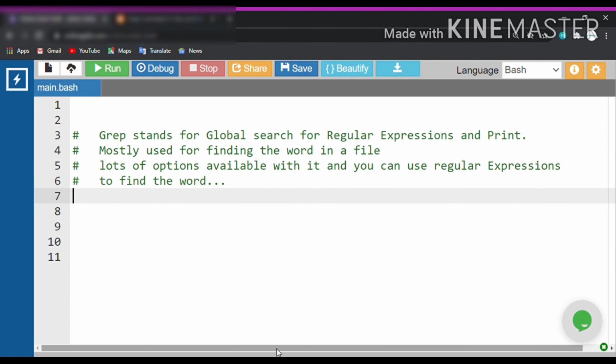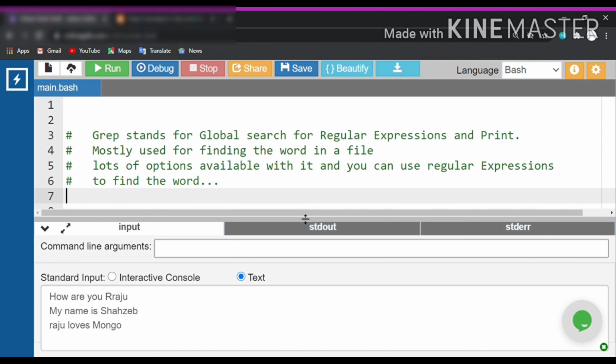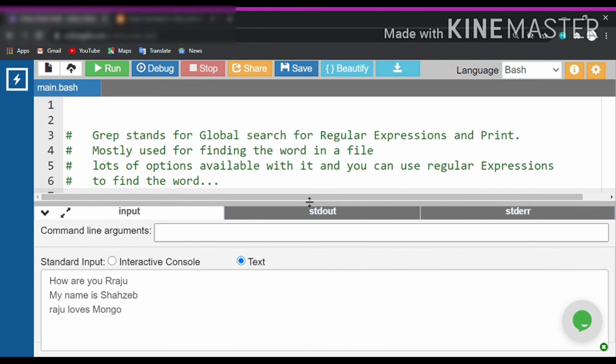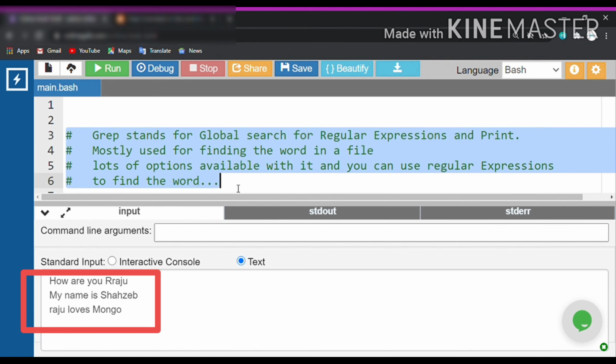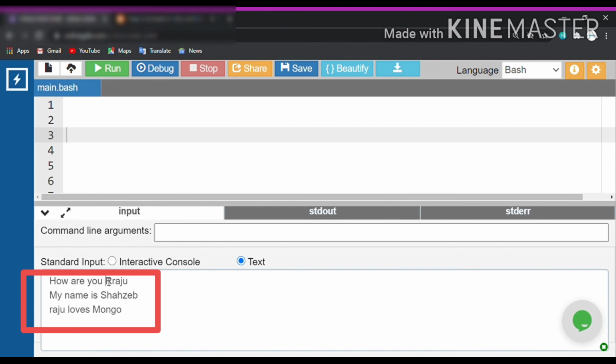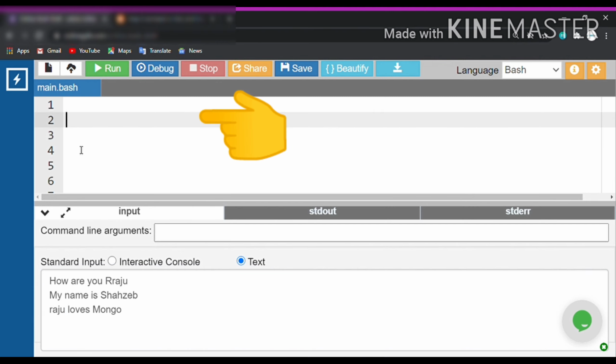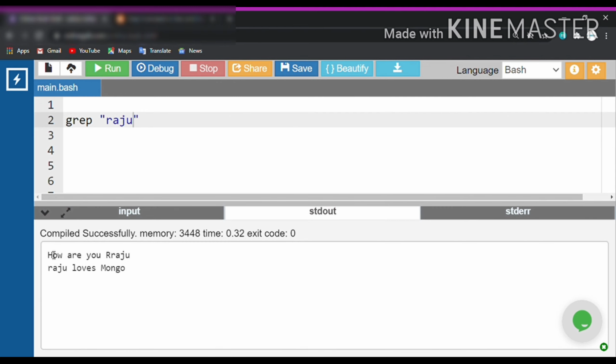Okay. So the first thing that I want to share with you guys is just the definition that I told you earlier with this example which I have here with me. Here, as you can see, I have three lines in which raju is present in line number 1 and 3, all in small case. Notice guys that the raju in the first line is a substring of the string Rraju, and in the third line it's a complete string. So if I write grep raju within quotes, you can see I got the output as the entire line that contained the word raju in it, no matter whether it's a string or a substring.